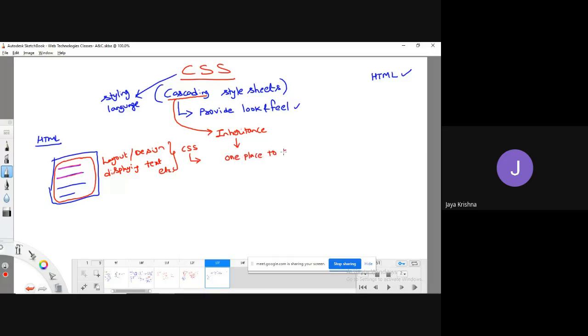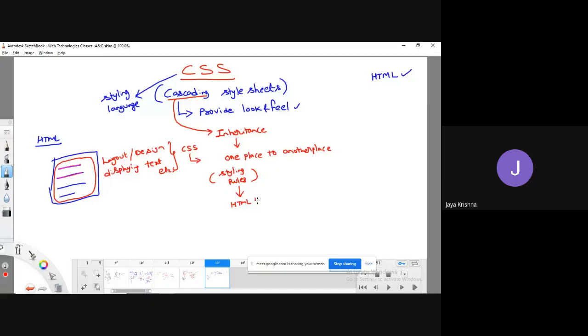If you come to the concept of cascading style sheets, we are going to write all the styling rules at one location, and we can use them for all the web pages required, the HTML web pages. So we are going to make it reusable. That is the meaning of inheritance.